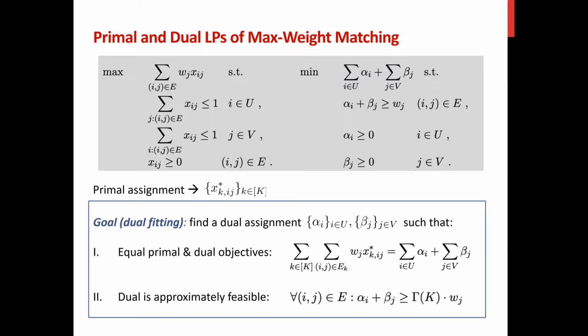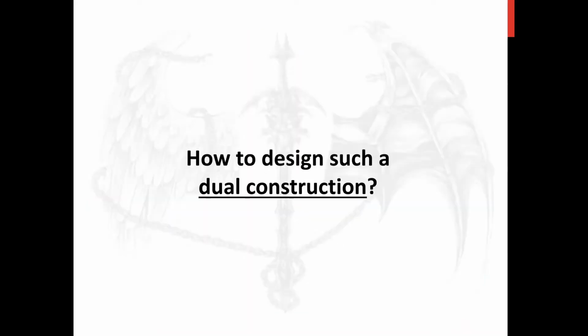Next, our goal is to consider the following dual fitting task. Basically, we need to figure out a dual assignment which satisfies that our objective in the primal assignment should be equal to our objective for our dual assignment. And also, under this dual assignment, the dual constraint needs to be approximately satisfied. Now the question is: how should we design such a dual construction which satisfies our dual fitting requirement?